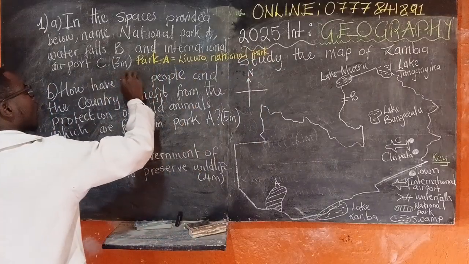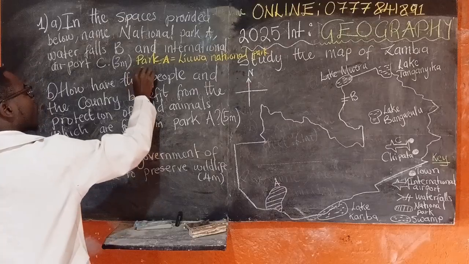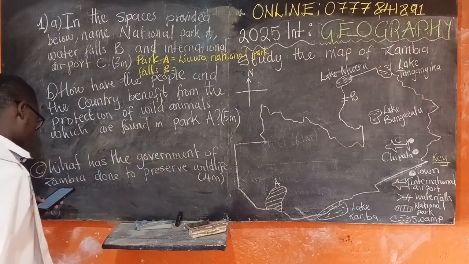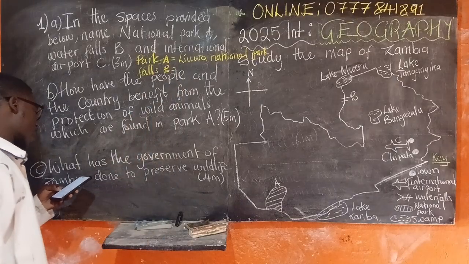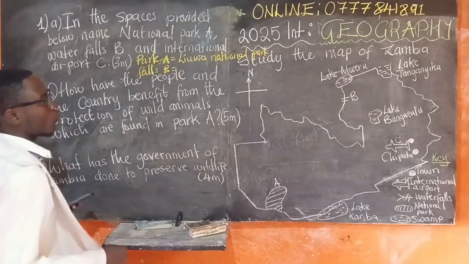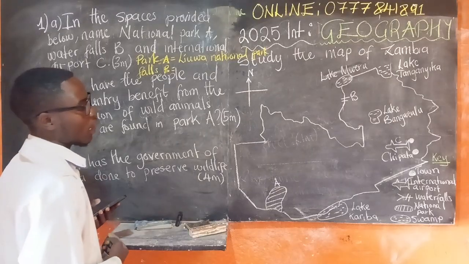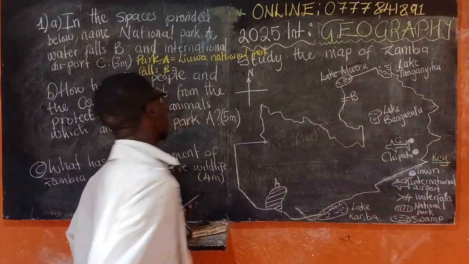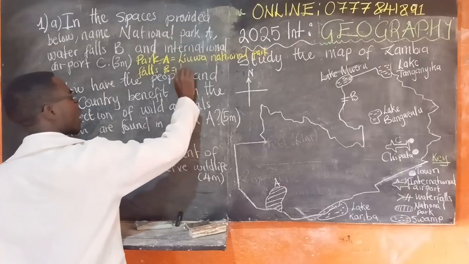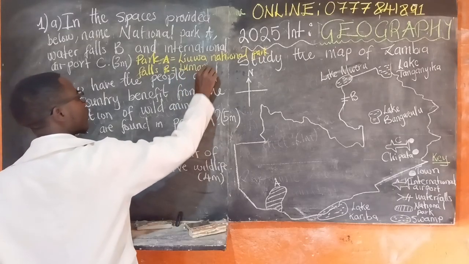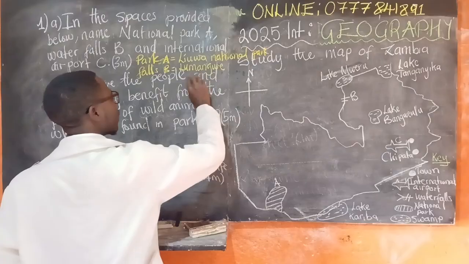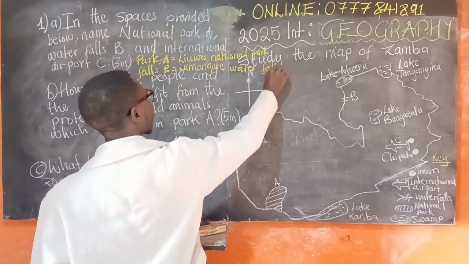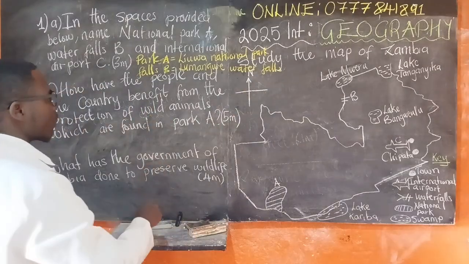Then B is called the Lumangwe Falls. This Lumangwe Falls, where is it based? It's based in Kawambwa, right? Okay, so it is called the Lumangwe Waterfalls.